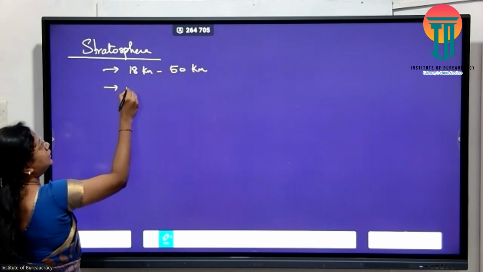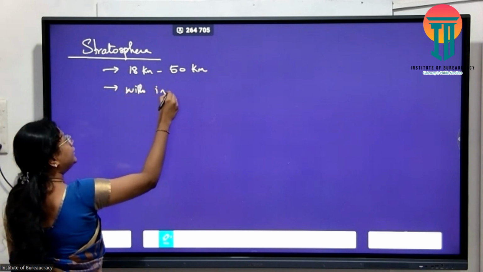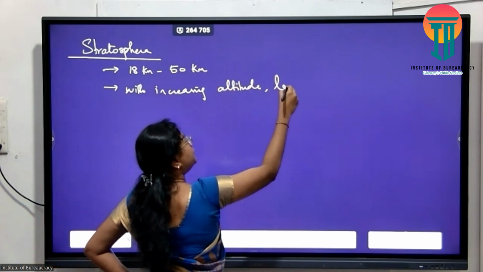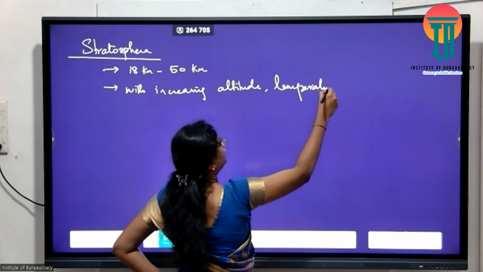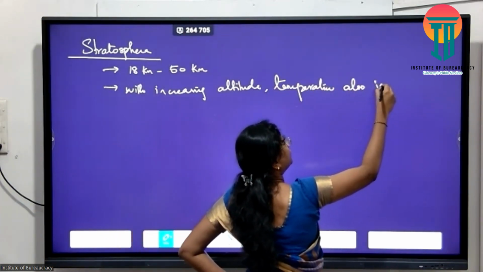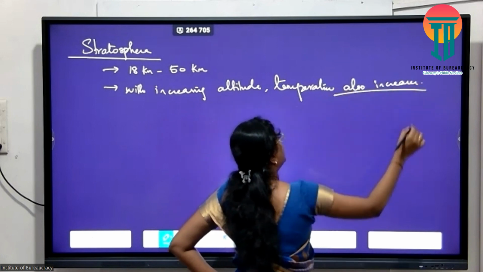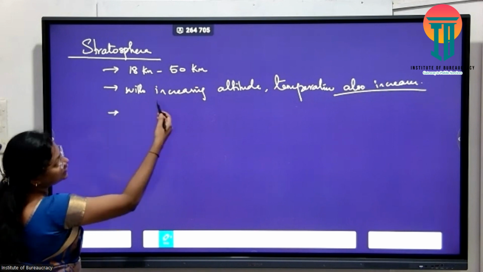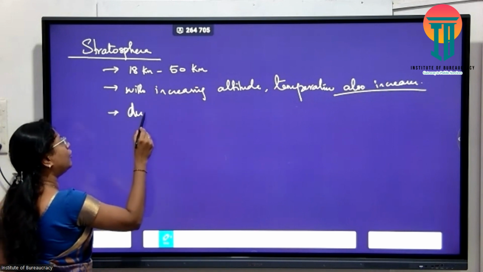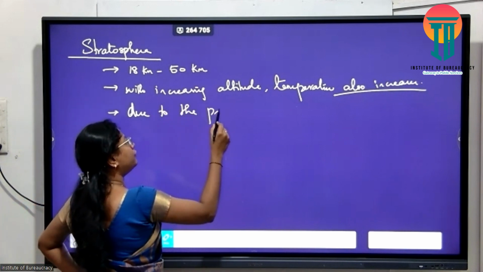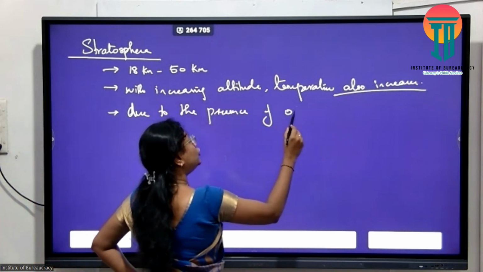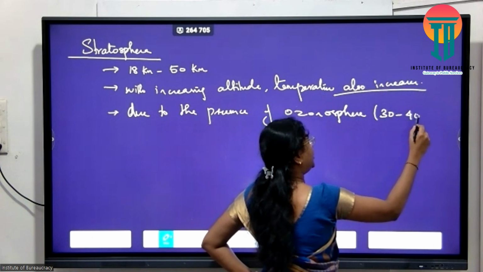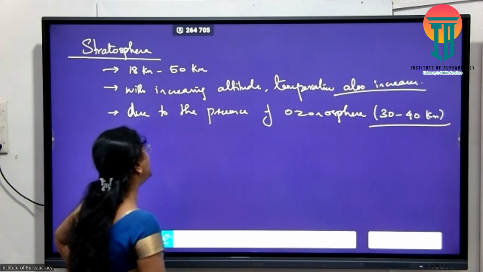This is the layer where with increasing height, or with increasing altitude, temperature increases, unlike the troposphere where it decreases. And the causative factor is the presence of the ozonosphere at an altitude of 30 to 40 kilometers. So 30 to 40 kilometers within the stratosphere.